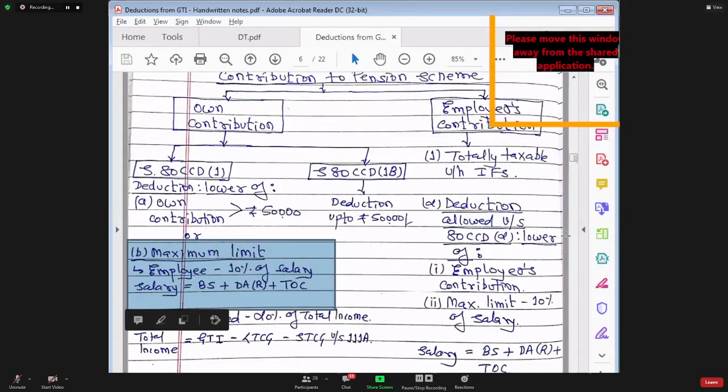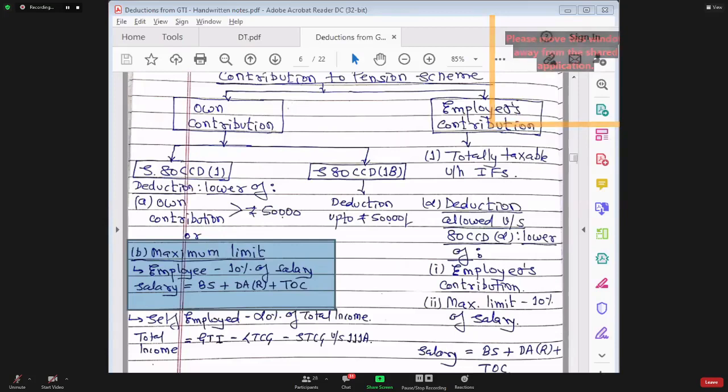Vishnu is asking me, sir, is this point applicable only to government employees or all employees? Central government employees only. This point is applicable in case of central government employees. Vishnu, is that clear?